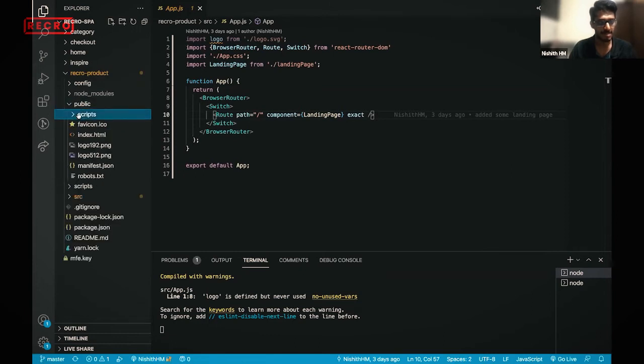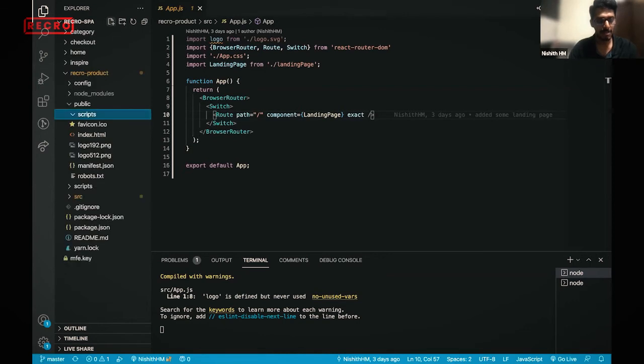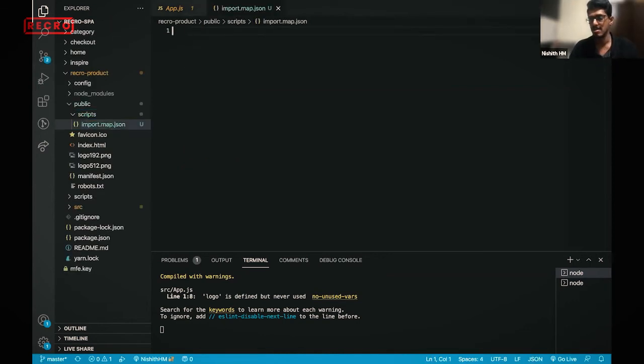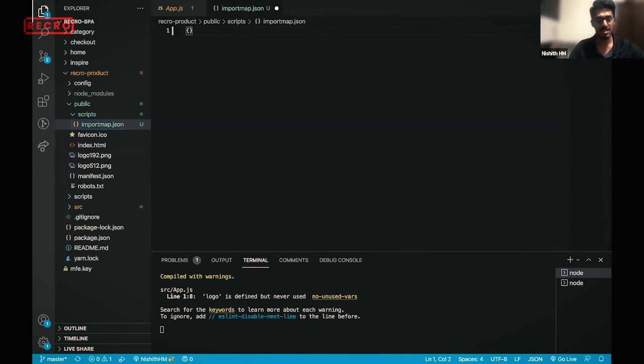Inside the scripts, I'm adding a file called import map.json, and why it is required, we'll see. The import map JSON is to tell which micro frontends I'm registering. We need to tell which micro frontends this particular app has. First thing is it's a JSON which contains imports. This is just a one-time setup.